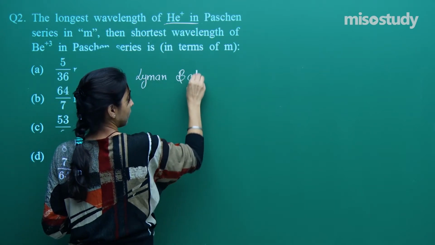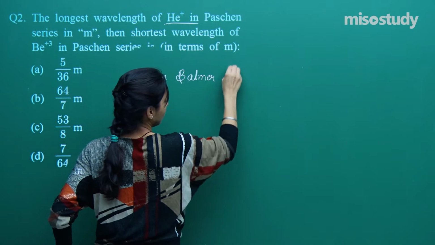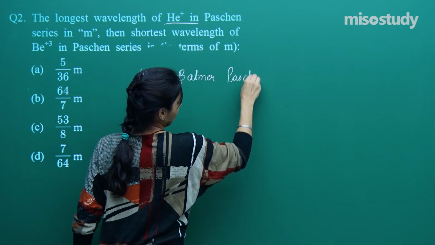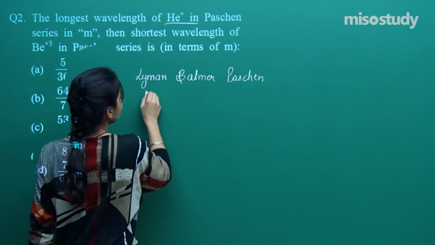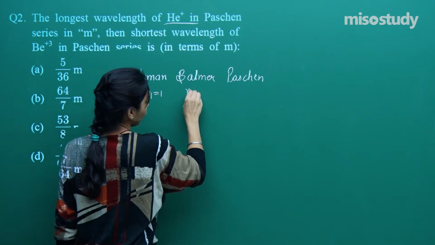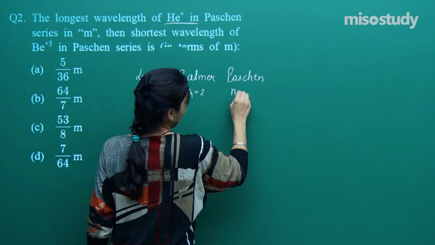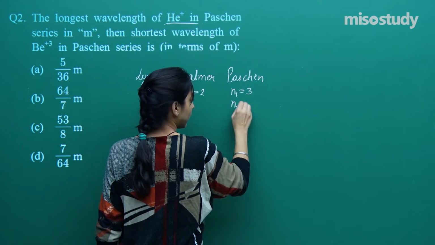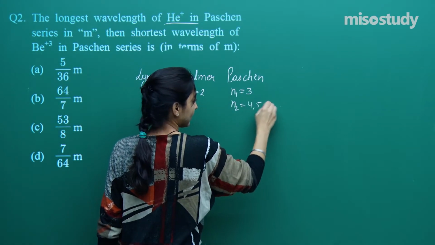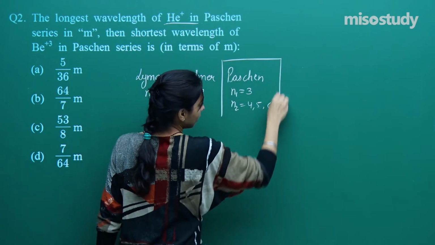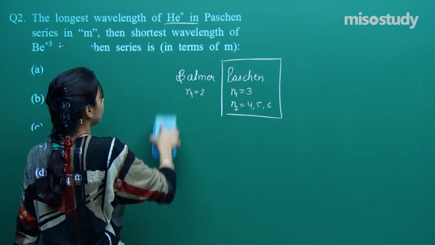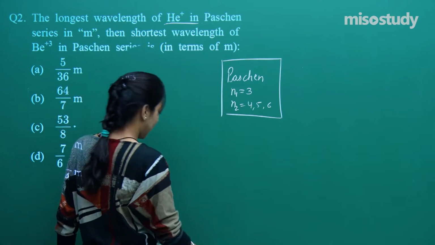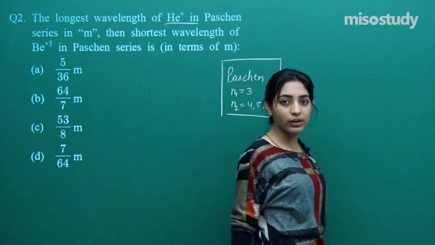Lyman, Balmer, Paschen, Brackett and Pfund series, right? And in all these, N1 is equal to 1, N1 is 2, N1 is 3. So N2 can be 4, 5, 6 and so on. So we need only this particular thing. We do not need the knowledge about Lyman and Balmer.